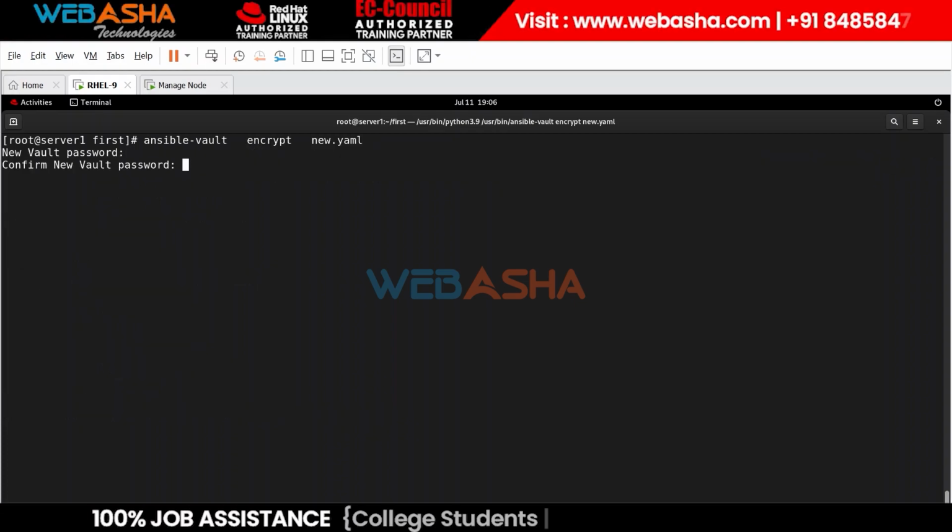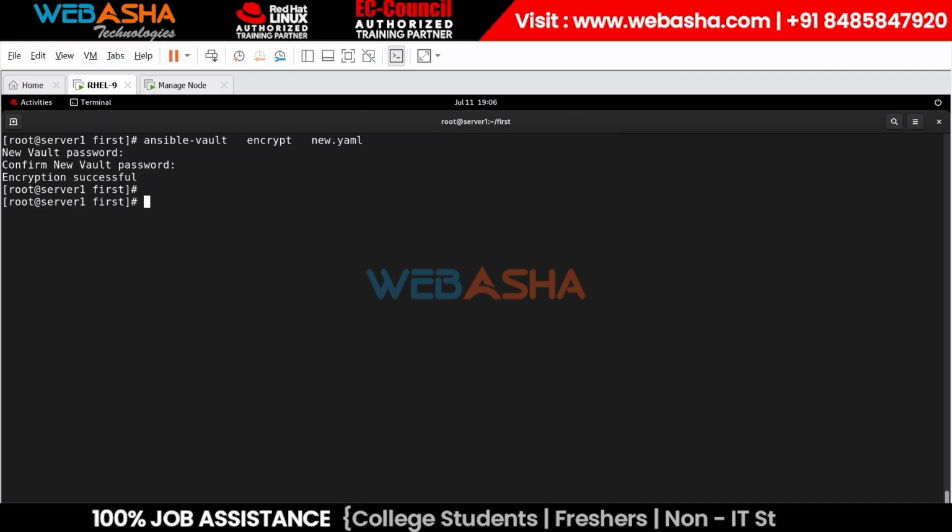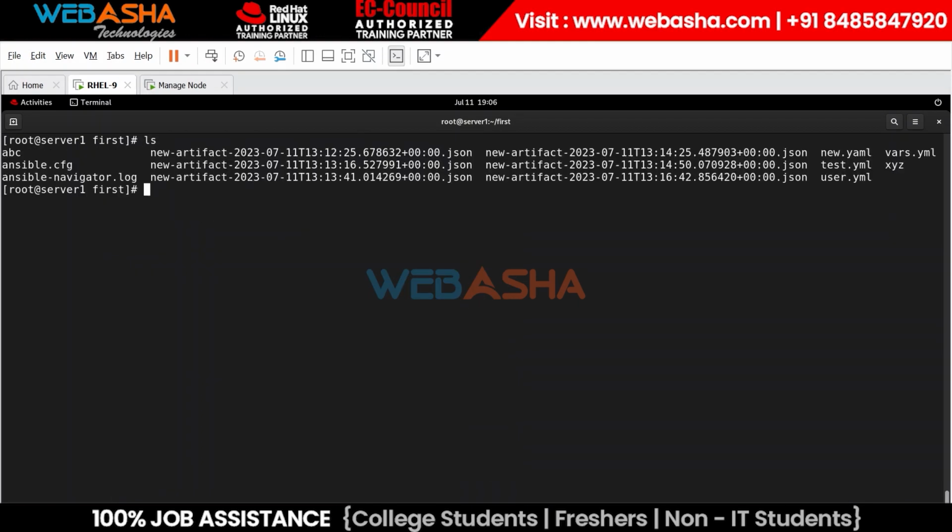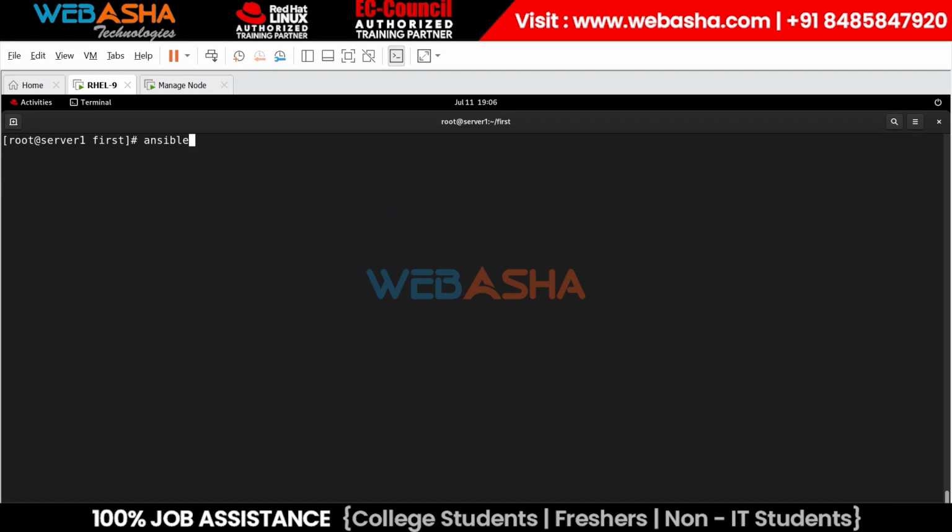Then the new password and confirm, right? So this is applying the password. Now I want to read that file, but you can't read it. Why? Because we have permission issues and all those things, correct? Okay. Correct. Now, what I need is that if we run it like ansible-navigator run